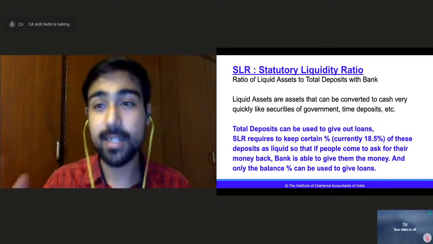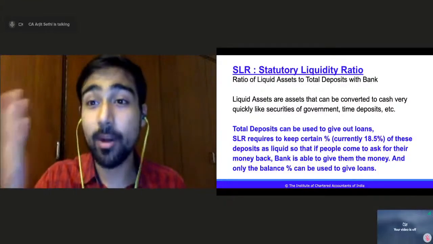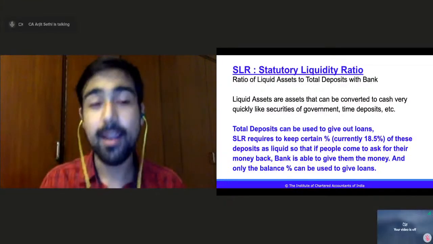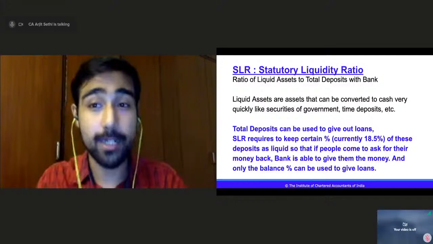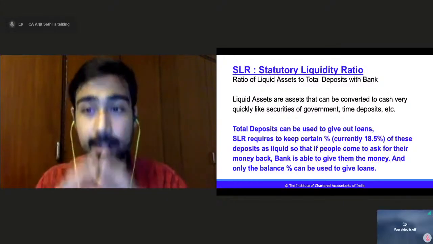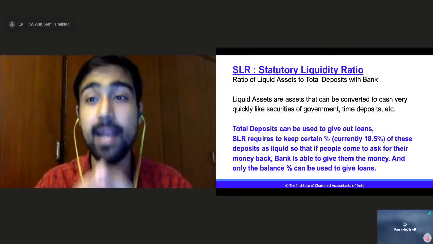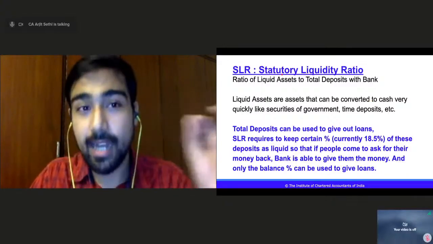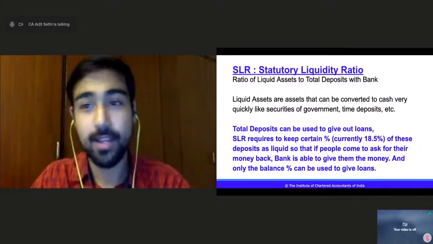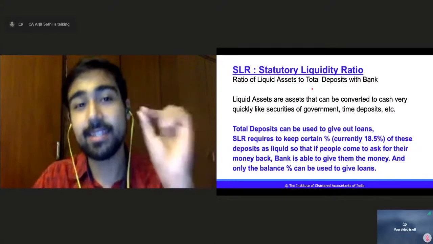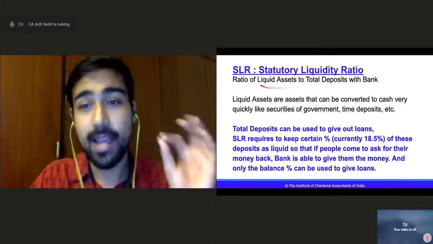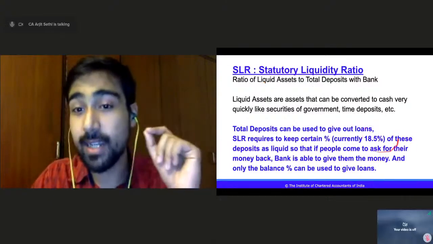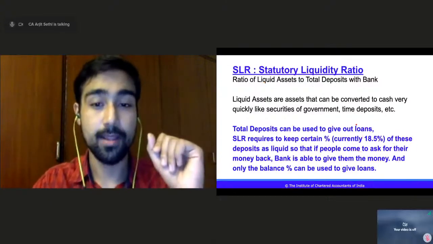So RBI wants that people should be able to get their own hard-earned money back, and that is why out of the total money deposited in bank, a certain percentage should be kept as liquid, that is, readily convertible into cash. Statutory liquidity ratio, as simple as that. This is statutory liquidity ratio, SLR, which is currently 18.5%, right?